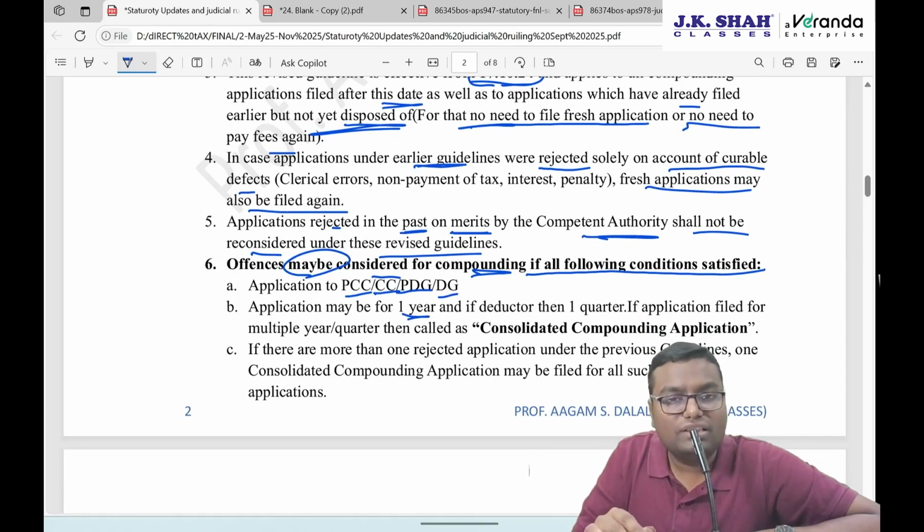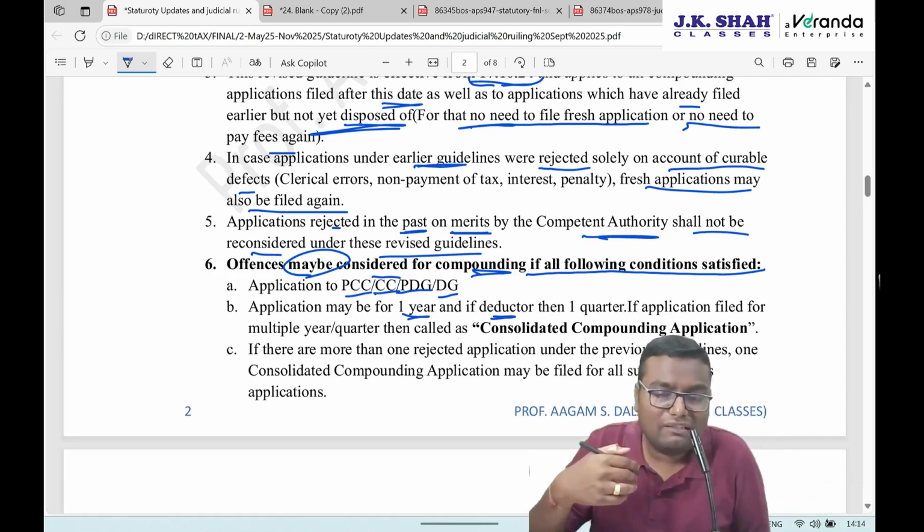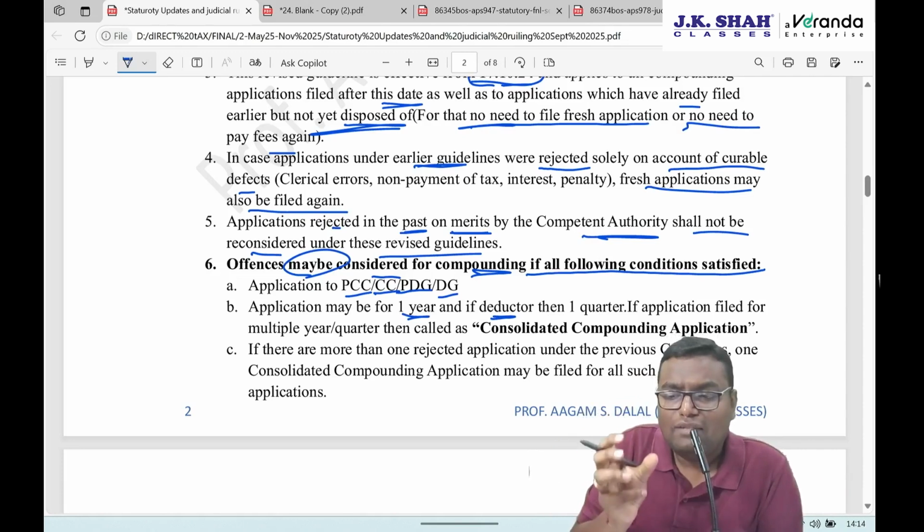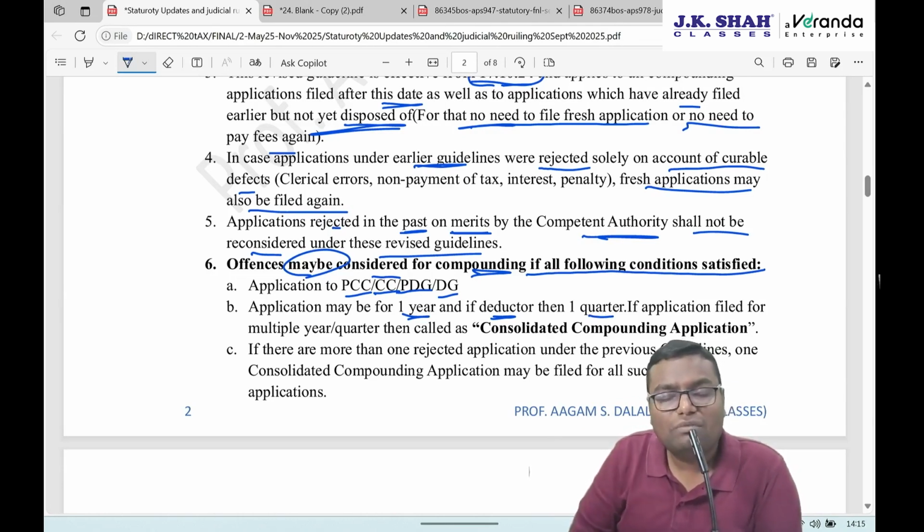Application may be for 1 year, and if deductor, so for example, offense is done by any TDS deductor. So the crime or the offense is related to a quarter. So this application can be one financial year offense, can be one quarter offense. What if I'm a person who has committed offense for more than 1 year? What if I'm a person who has committed offenses under various sections in 1 year? What if I'm a TDS deductor, committed the offense for so many quarters?